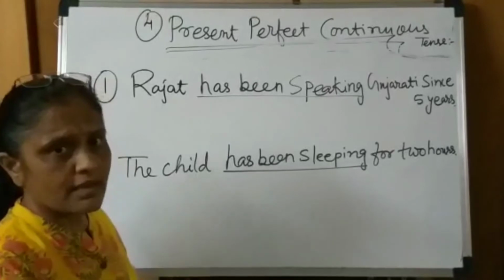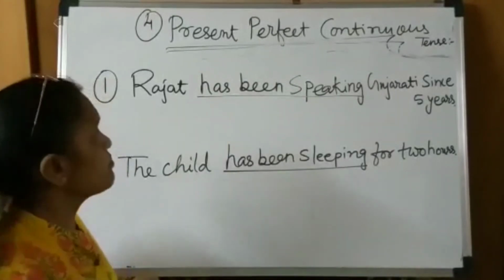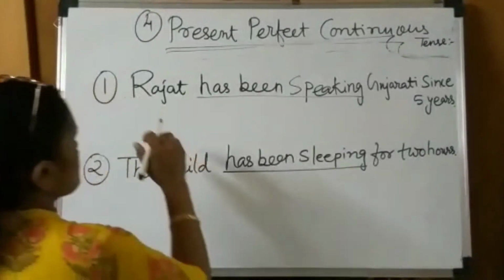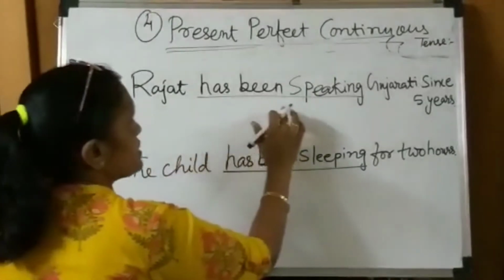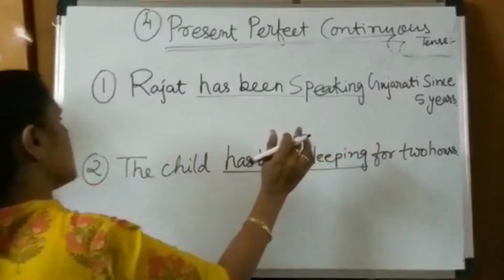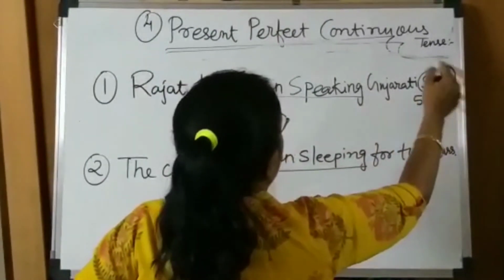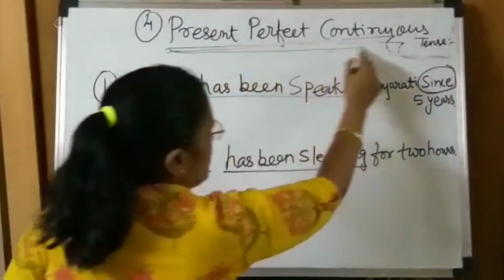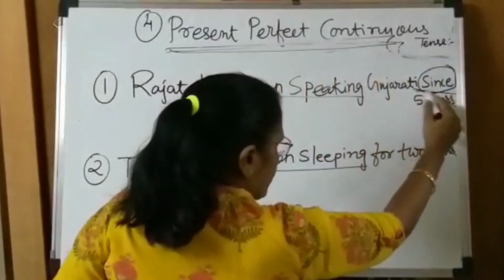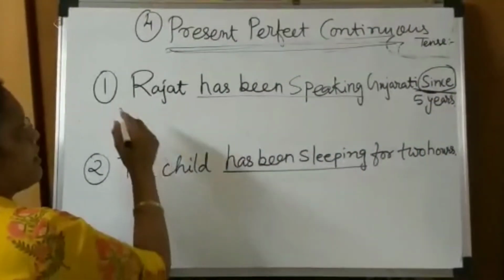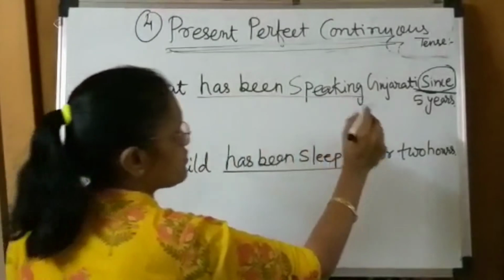Now we have more examples of question and negative for present perfect continuous tense. The first is: Rajat has been speaking Gujarati since 5 years. Since is the key for us to recognize the tense. Present perfect continuous tense must be recognized with the hint word since.